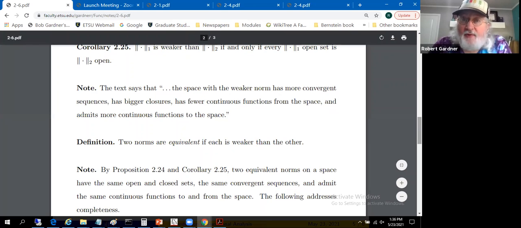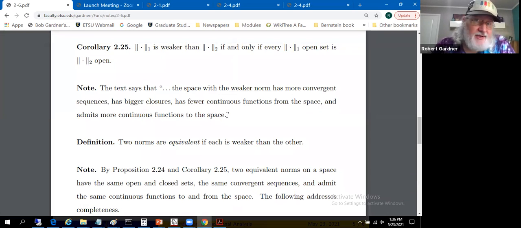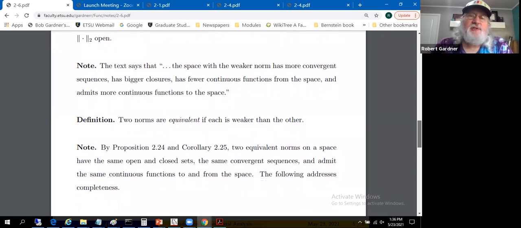Not sure if that's respective or not. I'd have to ponder on that, but we get the same kind of relationship when we look at topologies. What we're doing here is the same thing, dealing with coarser versus finer topologies.